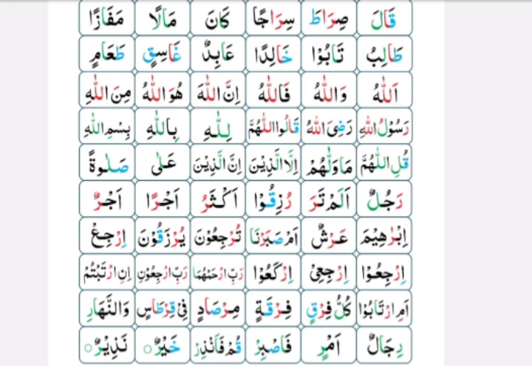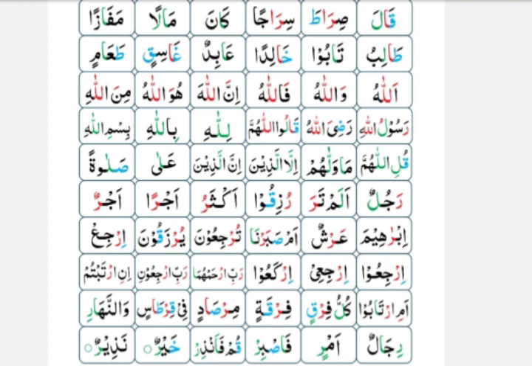Now look at the first word in the last line. The word is Rijalun. In this word, you can see the letter Ra has Zair below it, so you have to read this Ra with thin tone. In the next word, Ra has two Zair below it, so you have to read with thin tone. And in the third box, you can see Ra Sakin, and before Ra Sakin, original Zair is coming in the same word, so you have to read Ra Sakin with thick tone.